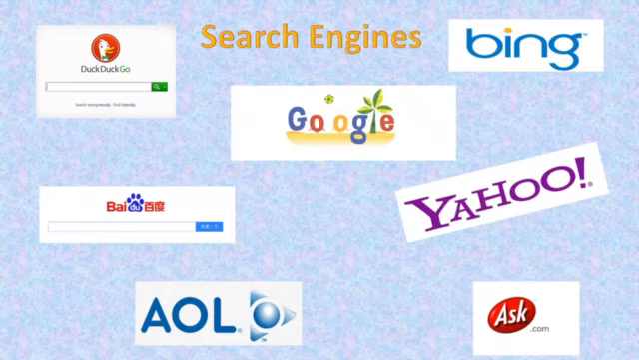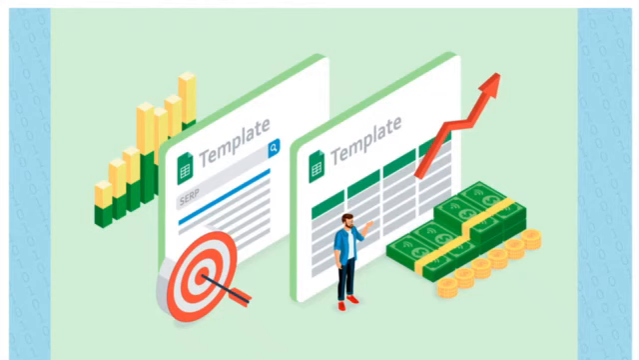Then we have studied the various search engines which are popular ones. Also we have seen what is a search engine, that is the software system designed to carry out the web search on the World Wide Web. We have seen Google, Bing, Yahoo, Ask.com, AOL, Baidu and DuckDuckGo. All these are the search engines or types of search engines.